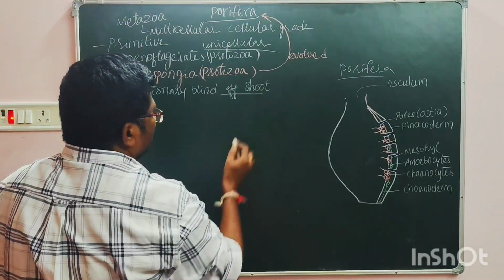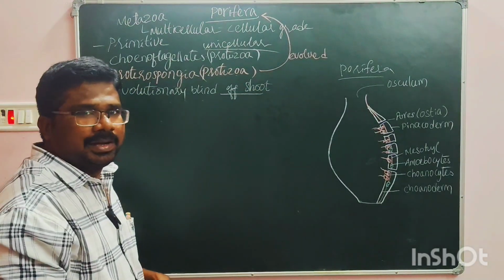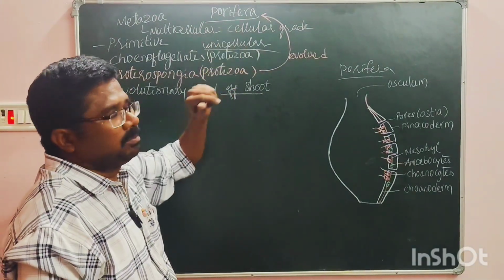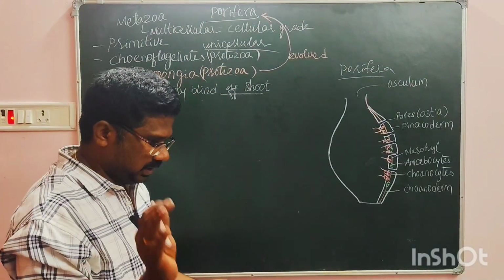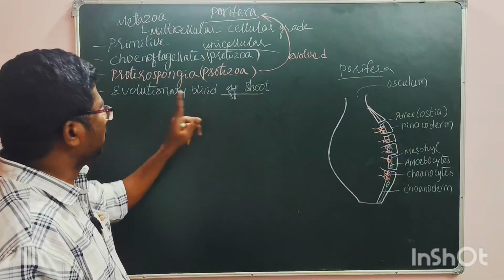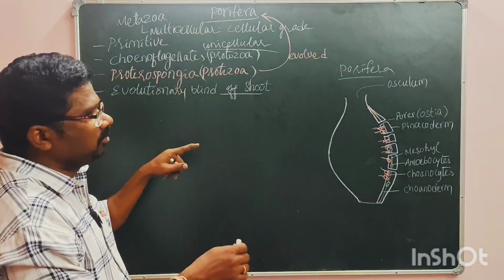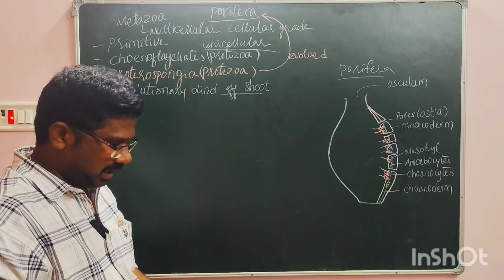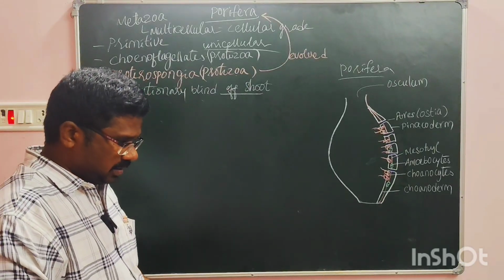That means nothing greater has evolved from poriferans. They did not evolve into higher animals. That is the main thing.